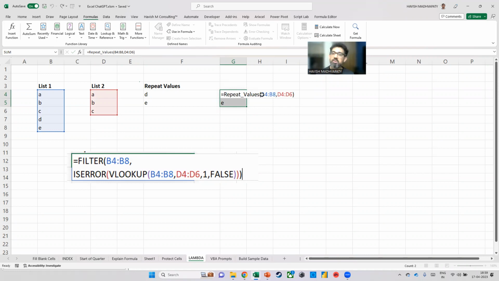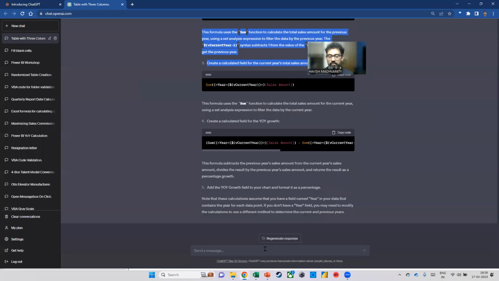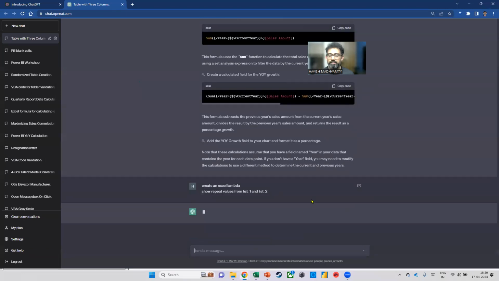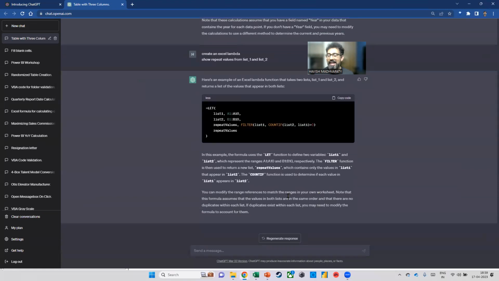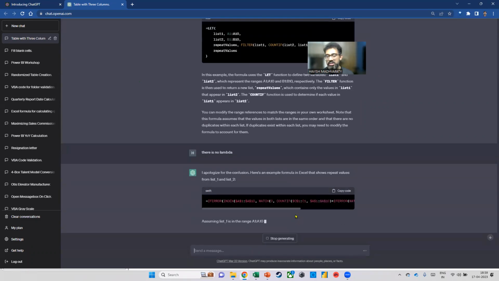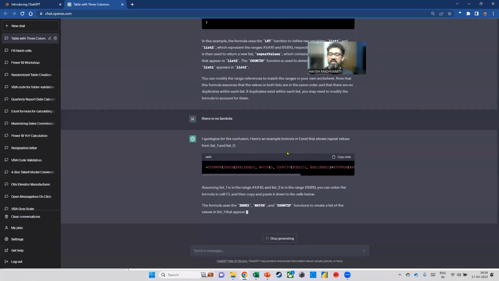Now, how do I do the same thing with ChatGPT? Let's see. So I will say, create an Excel Lambda, okay? Show repeat values from list_1 and list_2. So do you see what it does? It actually creates this for me. But then I say, but where's the Lambda? So say there is no Lambda. So now it's going to say, I apologize for the confusion. So it says, here is an example formula in Excel that shows repeat values.